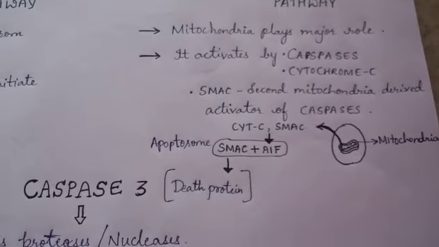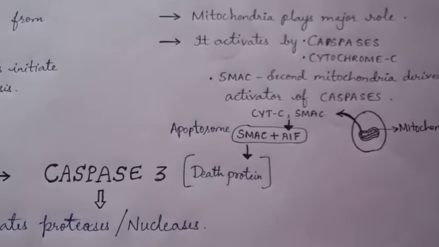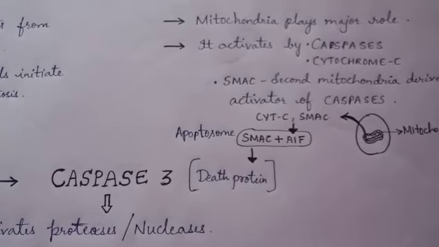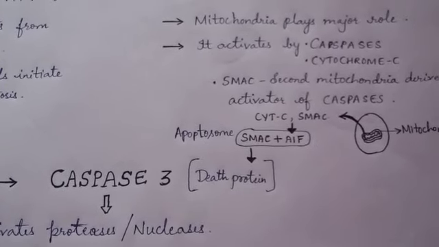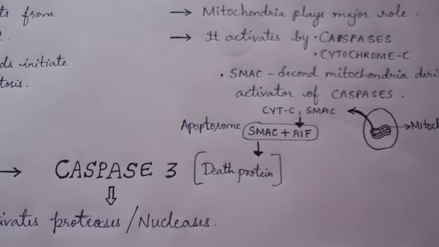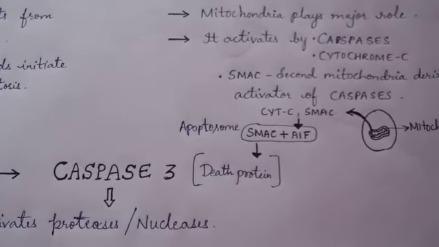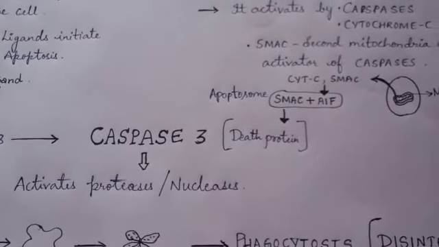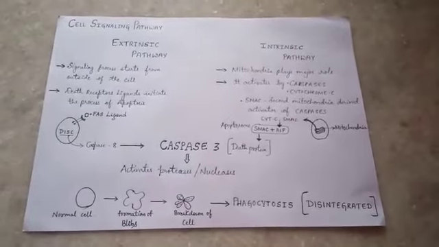They come out and mainly SMAC combines with the AIF. AIF is nothing but the apoptotic inducing factor. These both as a whole form the apoptotic complex or apoptosome. This activates caspase 3, the death protein, and so on and so forth. The disintegration of the cell takes place.